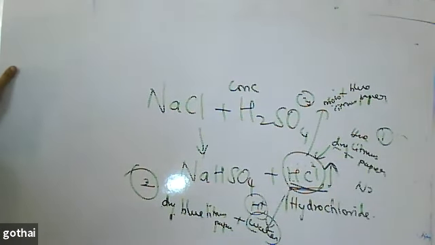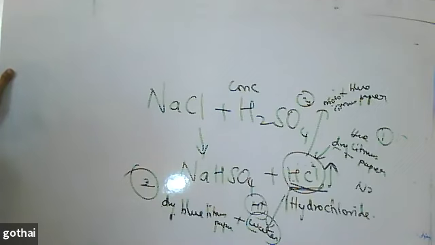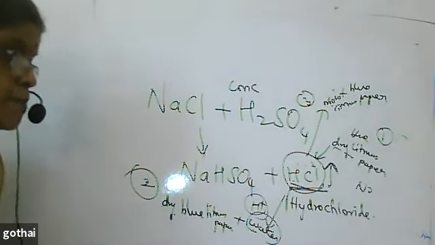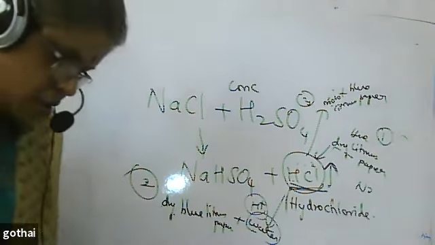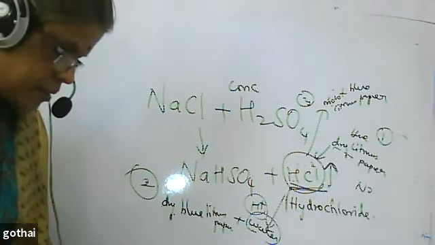Clear? Yes, ma'am. This is the thing. So only when it is dissolved do we define an acid. Acid is a substance which produces H plus ions in aqueous solution. Base is a substance which produces OH minus ions in aqueous solution. Understood or not? That's all regarding that one.